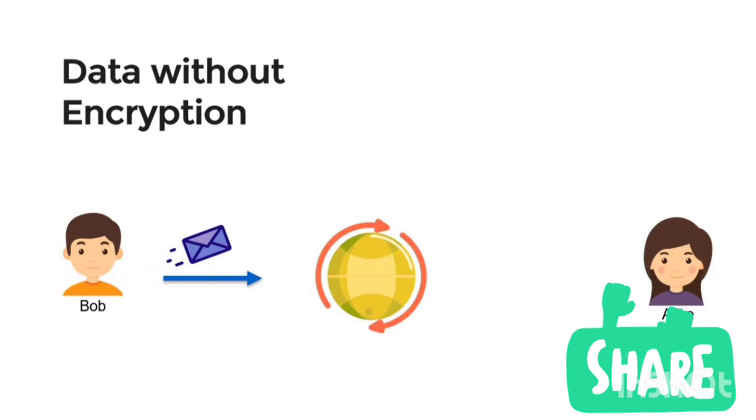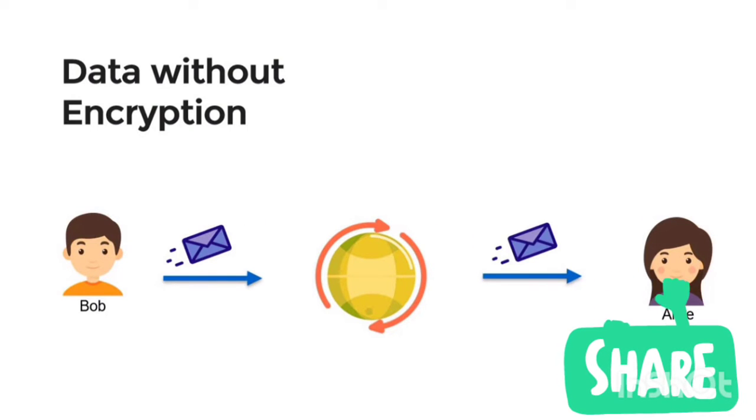Bob wants to send a message to Alice. For example, he is using some messaging service to send a message. So he types a message and sends it over a network. In the message, Bob says to Alice, send $1,000 to Eve. Alice successfully receives the message. She reads it and sends $1,000 to Eve.